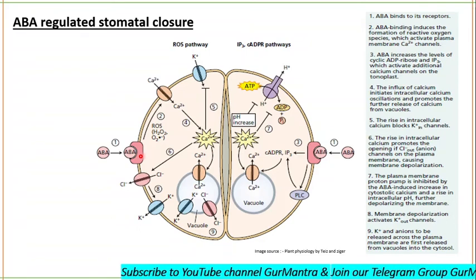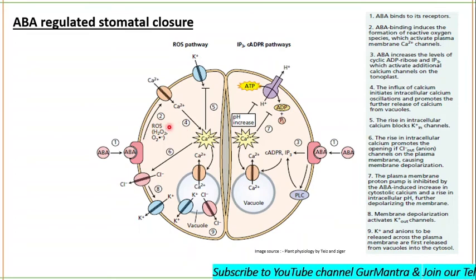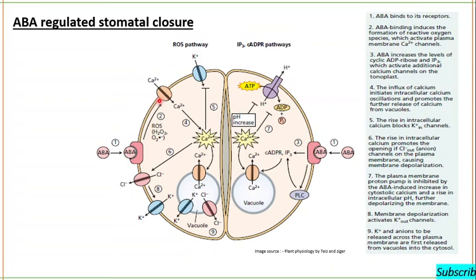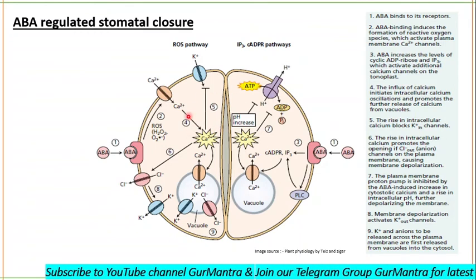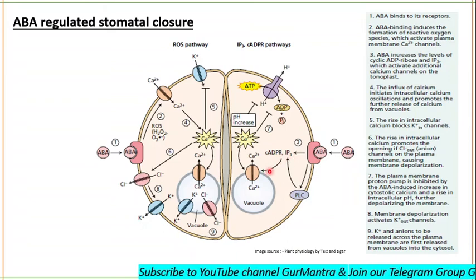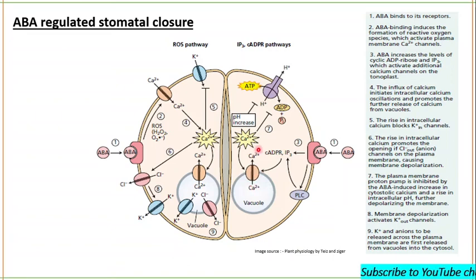These SLAC1 and KAT1 are responsible for the stomatal closure. They will be performing their function now. There will be the activation of reactive oxygen species. The reactive oxygen species formation will cause the activation of the calcium in channel. Calcium will come inside the cell. Do you know what these cells are? Guard cells. Then there will be activation of cyclic ADP ribose and IP3, which will cause the further release of calcium ion from the vacuole to the cytoplasm. Ultimately, the concentration of calcium ion increases.